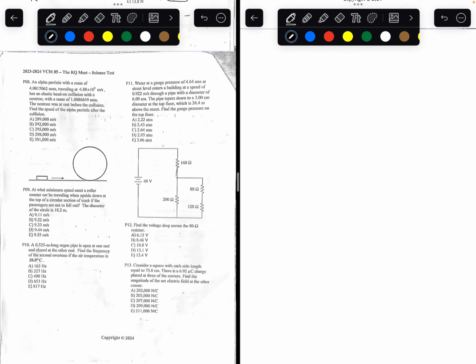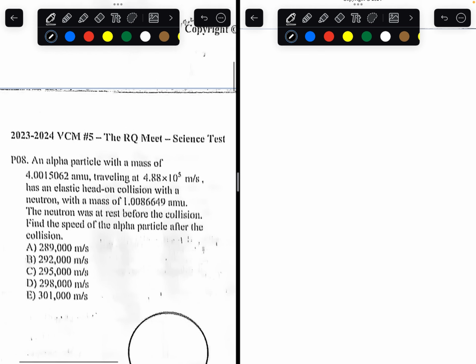Number 8. An alpha particle with a mass of, let's round that to 4, with a mass of 4 AMU traveling at 4.88 times 10 to the 5th meters per second has an elastic head-on collision with a neutron with a mass of 1 AMU, rounded. The neutron was at rest before the collision. Find the speed of the alpha particle after the collision.